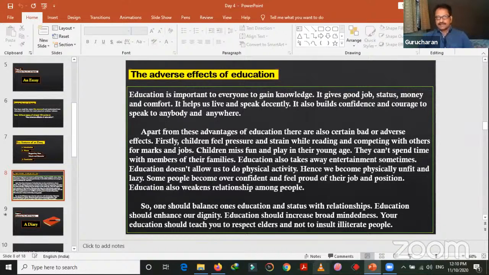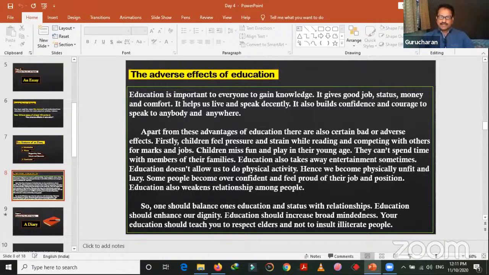This is not a fixed essay. This is my idea. Just to give you a model, I have tried to create an essay here. So education is important to everyone to gain knowledge. It gives good job. It gives status, money, and comfort. It helps us live and speak decently. It also builds confidence and courage to speak to anybody and anywhere. This is the beginning. Now let's see the disadvantages, demerits, or bad effects of education, adverse effects of education.